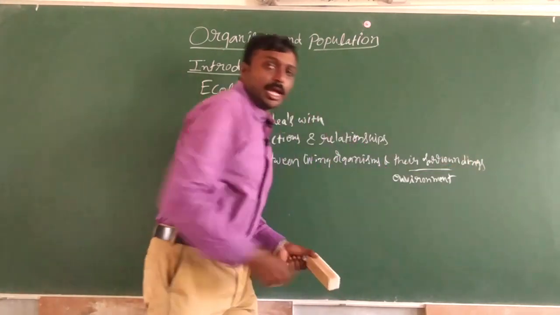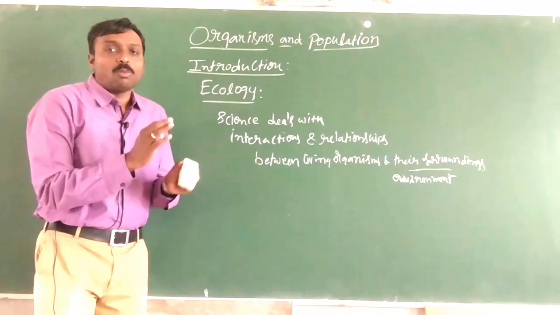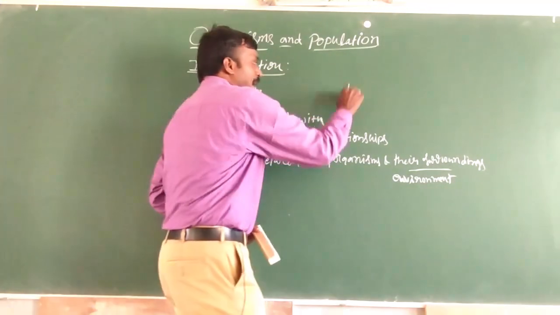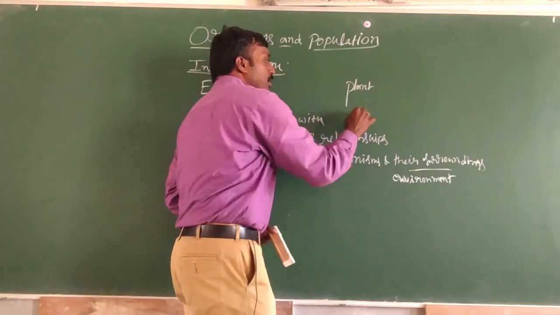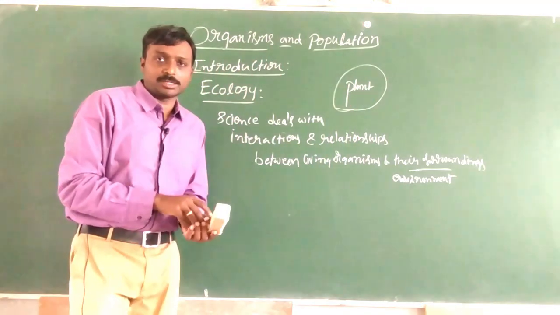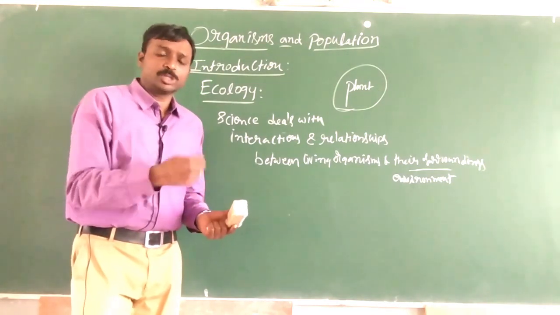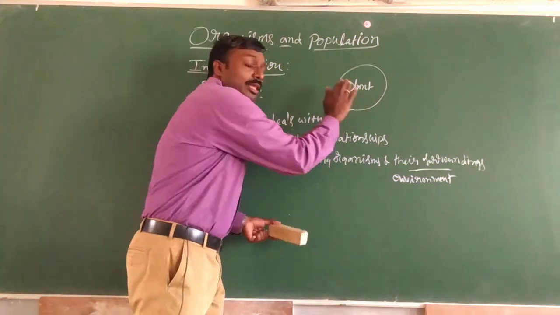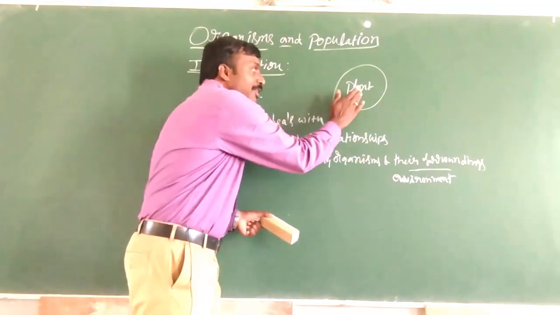So just a small example of what we are going to learn: let us say there is a plant. Around the plant there is some environment and environmental factors like light, temperature, soil, water, etc. So what are all the interactions of this living organism?